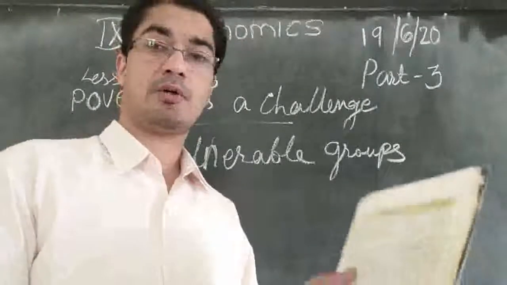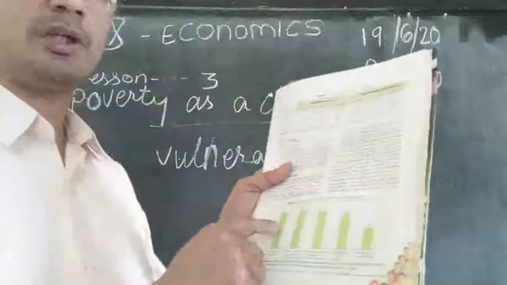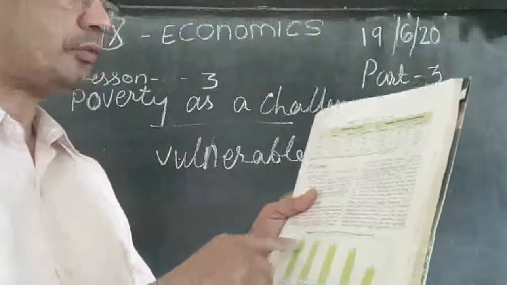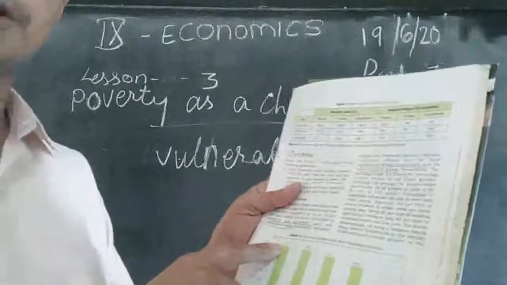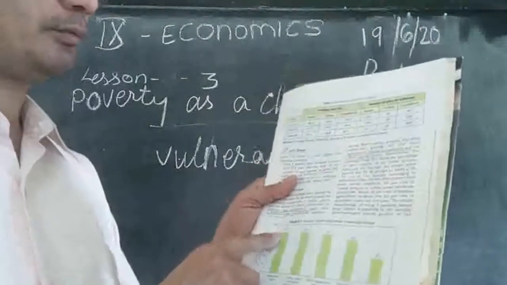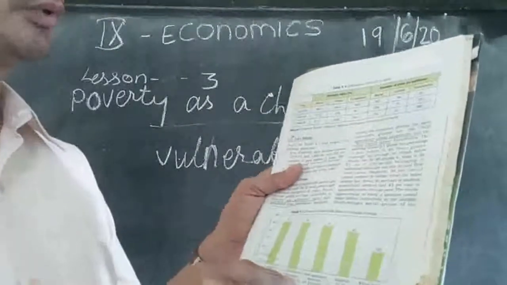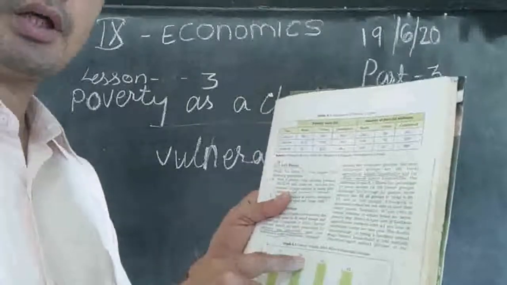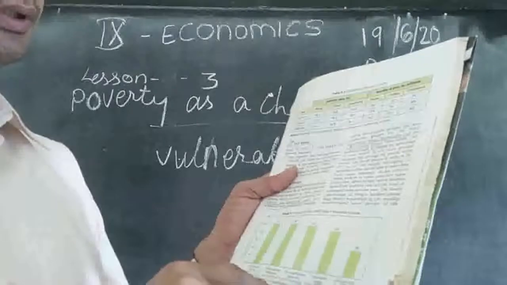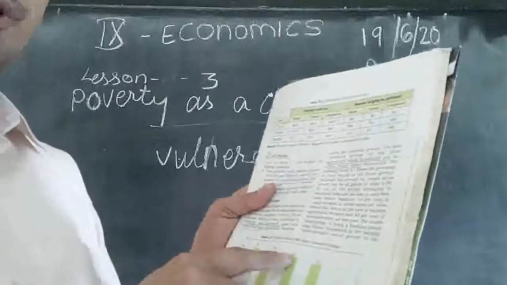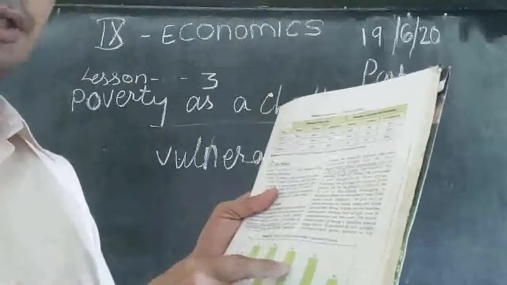And you can see what we have already said in the form of a graph. The scheduled tribes, 51% of them are living under poverty. Then urban casual laborers, 50% of them are living under poverty. Then rural agricultural laborers, 47% of them are living under poverty.